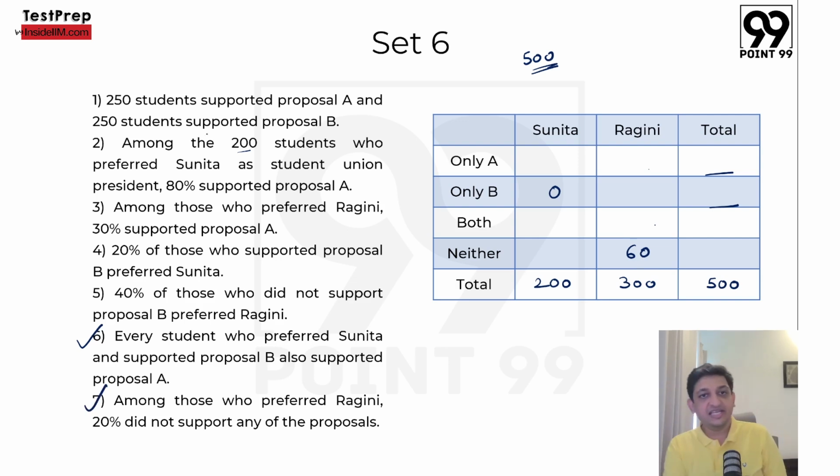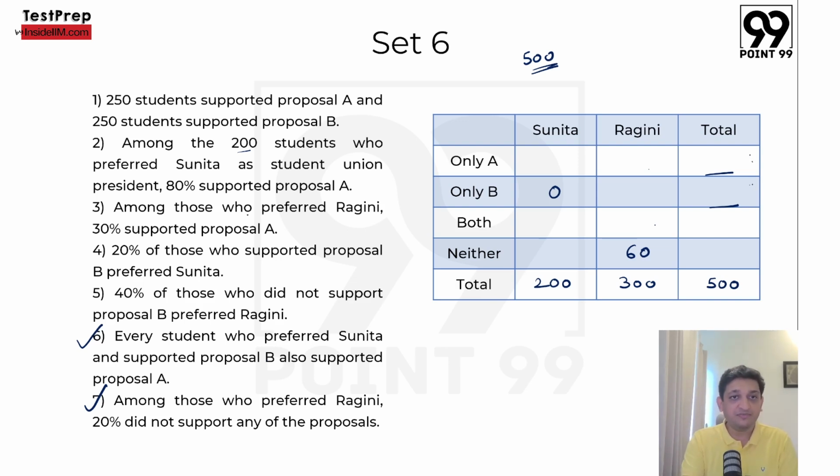Fine. Now again, we will look at the things that we have here and try to see if we are able to get something here or not. So 250 students supported proposal A and 250 students supported proposal B. So we know that these two terms are equal.